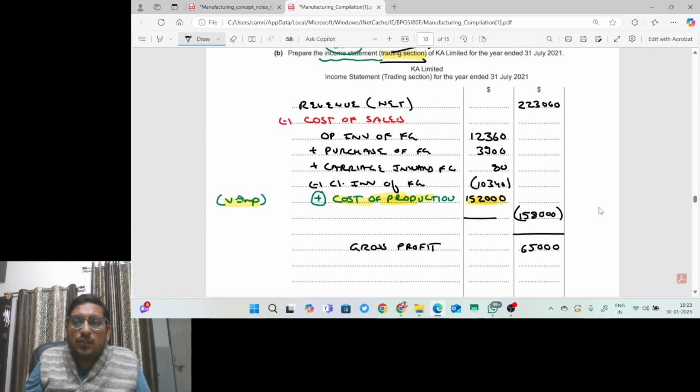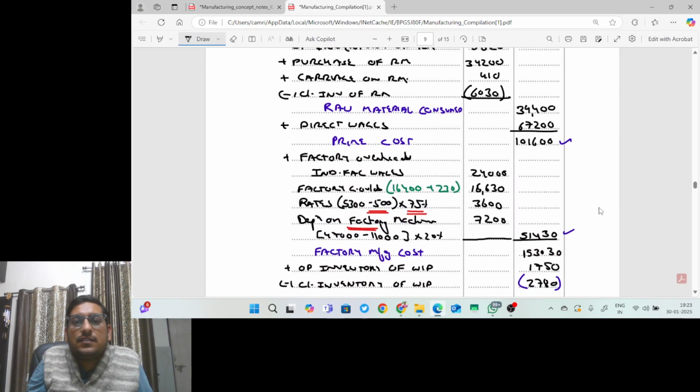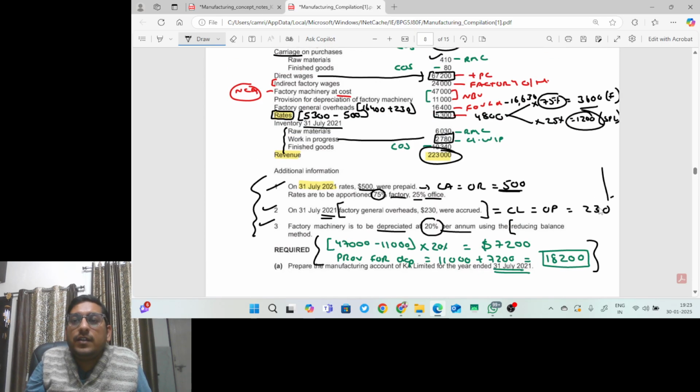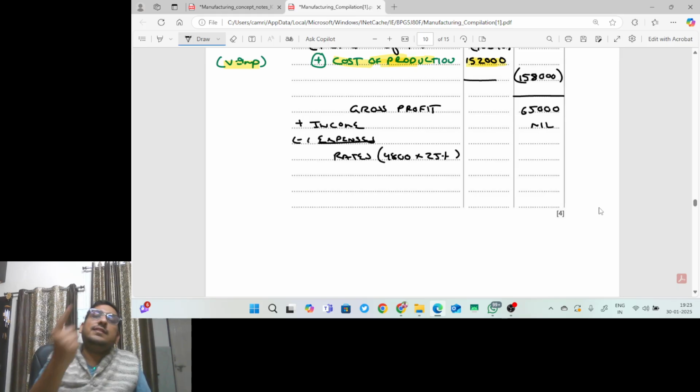But let us calculate the profit also. Can I say I will add other income in this question? No other income is given to us. But you see, expenses are given. Where? The factory overheads, this rates, 75% is charged to factory overheads. So can I say 25% is part of expenses? We have already calculated 1,200. So this expense will be reduced. And the name of the expense is what? Rates. So you have to show the calculation: 4,800 into 25%. 75% is part of factory overheads and 25% is part of expenses, because it is admin cost. So 1,200 will be reduced.